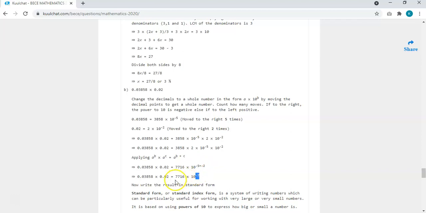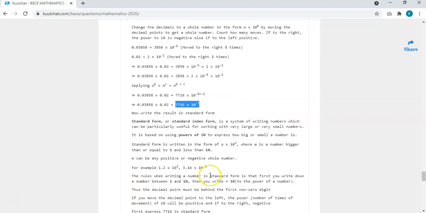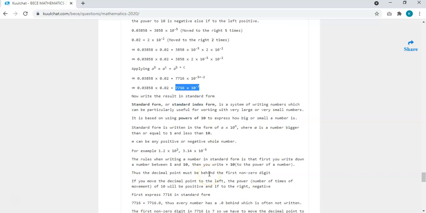Okay, so this one is not in the standard form. So you need to put it in the standard form. A standard form says that your decimal should be right after the first non-zero digit. The first non-zero, which means not 0, not any 0. It doesn't have to start with 0. So the first digit that is not 0, your decimal should be after it.